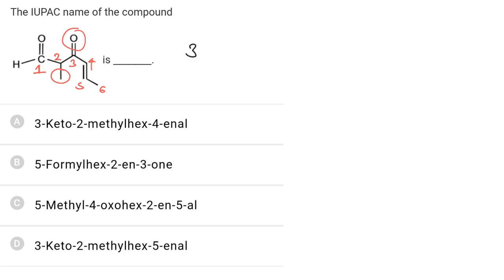So the name of the molecule is 3-keto-2-methyl. Now a total of 6 carbons are present in the main chain, so hex. At the fourth carbon a double bond is present, so hex-4-ene and al, and hence the correct answer is A.